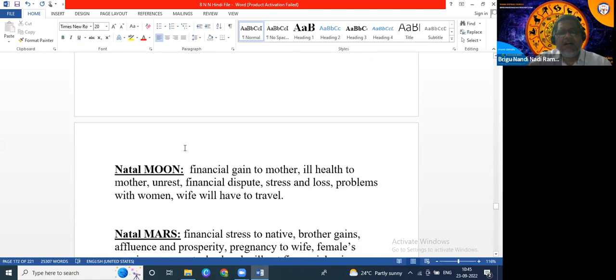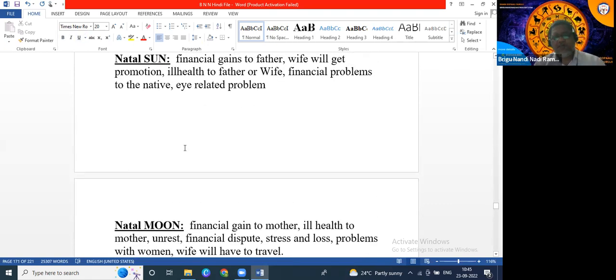They will depend on yearly planets. Suppose today we discussed the transit of Venus, but when we are considering Venus transit, we should also check whether Jupiter is aspecting any particular planet, Saturn is aspecting any particular planet, Rahu is aspecting any particular planet, and Ketu is aspecting a particular planet.